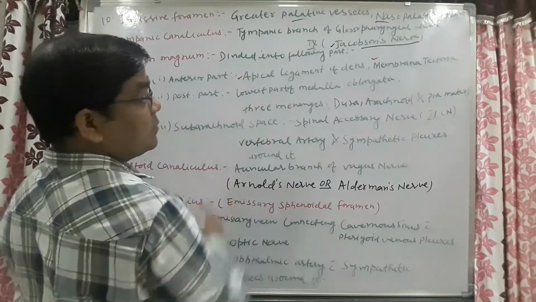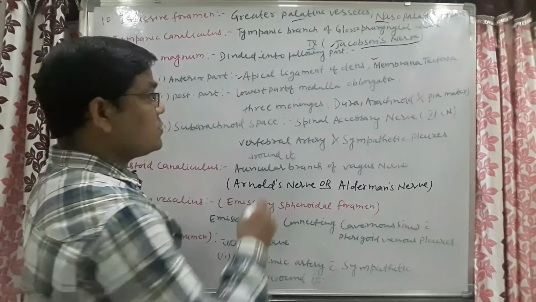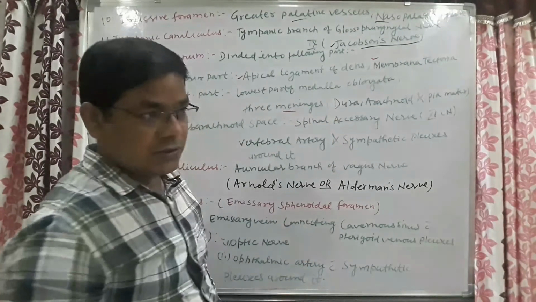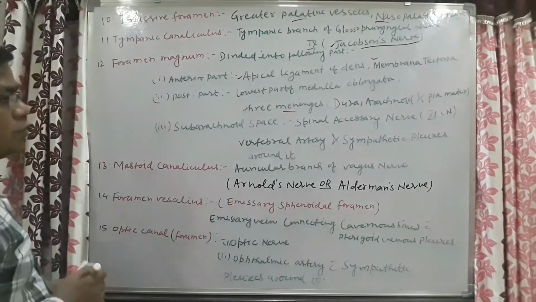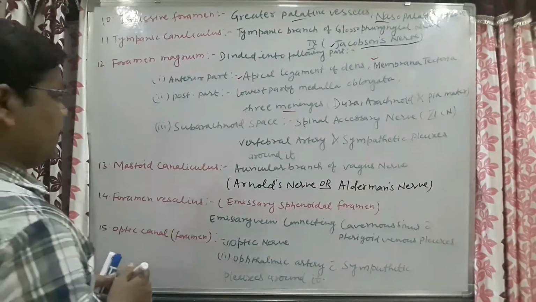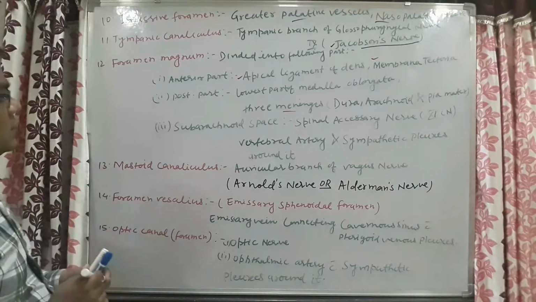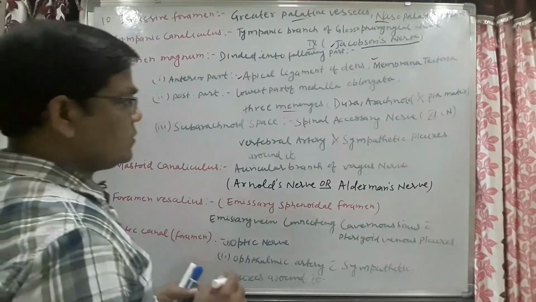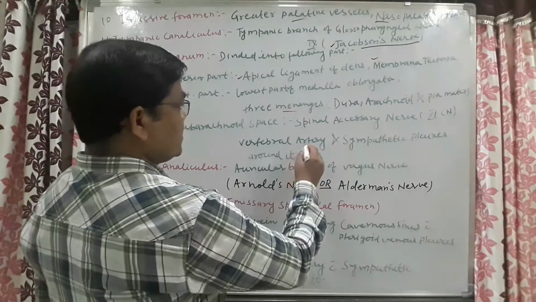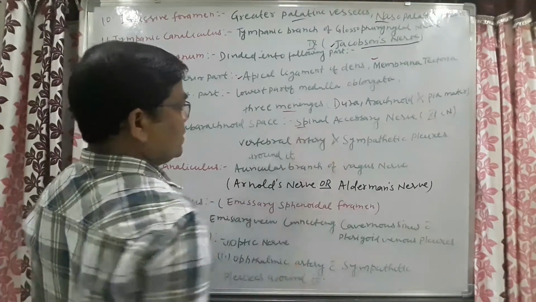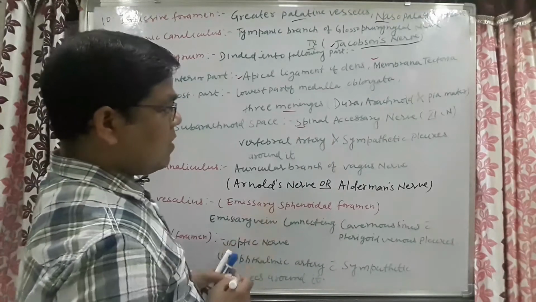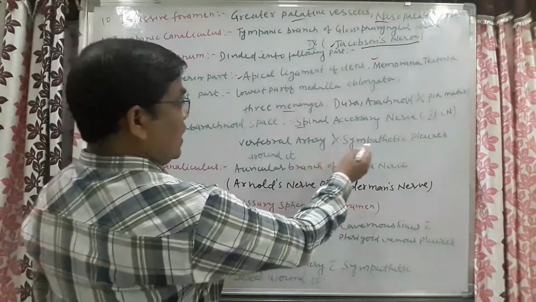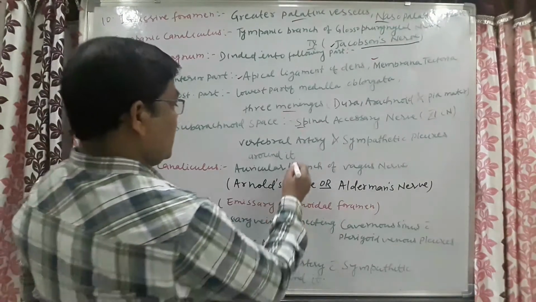The lowest part of the medulla oblongata, with the three meninges, that is the dura, arachnoid and pia mater. And the third part is the subarachnoid space. Things passing through this subarachnoid space are the spinal accessory nerve, that is the 11th cranial nerve, and the vertebral artery and sympathetic plexus around it.